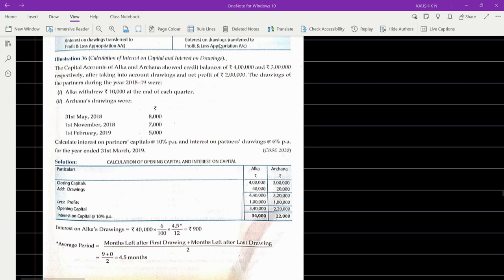Okay. So the next concept we are going to discuss is the concept of guarantee of profits, and the concept of interest on capital and the past adjustments. I'm just keeping that on hold. The topic we are going to discuss right now is guarantee of profits, and it's such an easy topic where we can understand the concepts very easily.